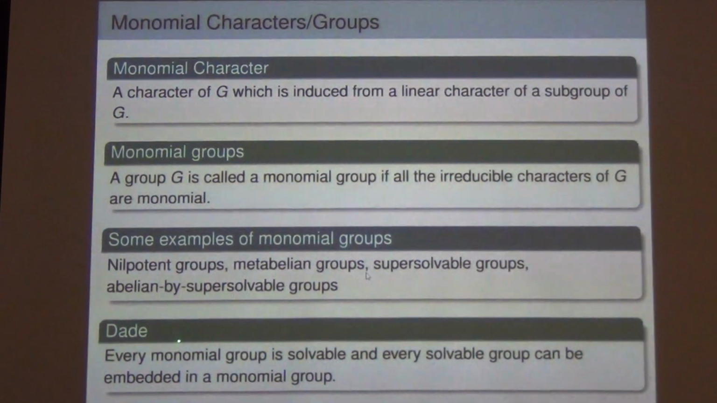And the beauty of monomial groups, that it is rich, is that they prove that every solvable group can be embedded inside a monomial group. So it's quite a decent class. Remember, a subgroup of a monomial group is not necessarily monomial. Otherwise, all solvable groups would turn out to be monomial.